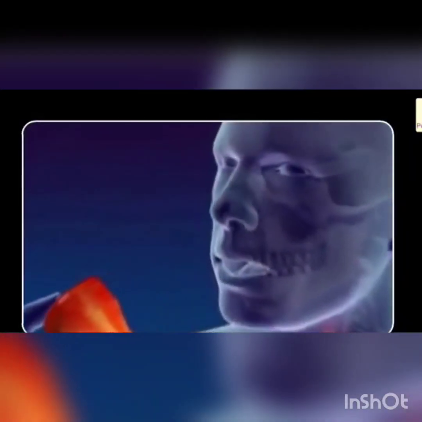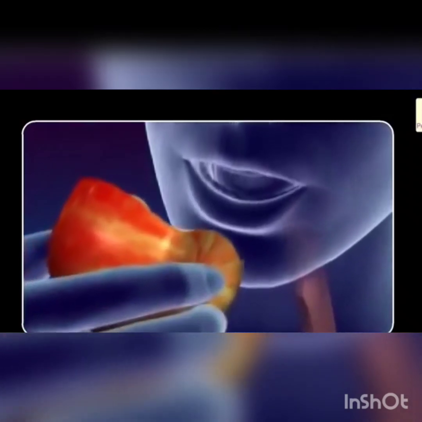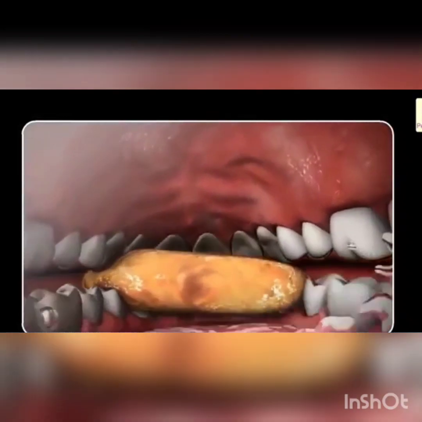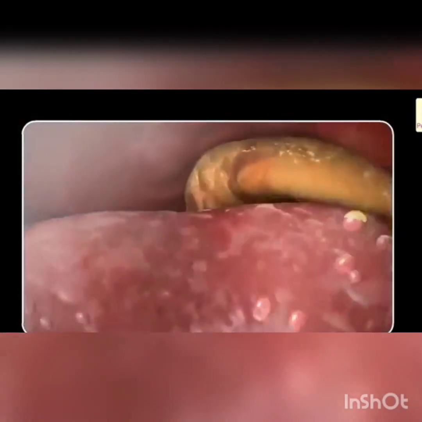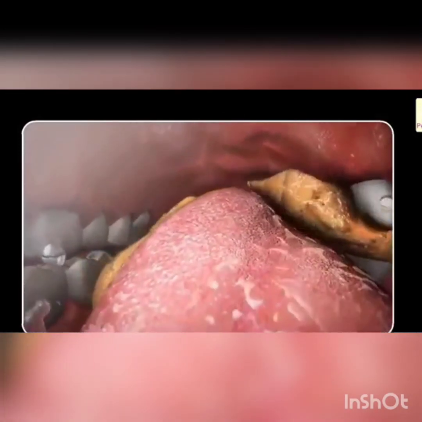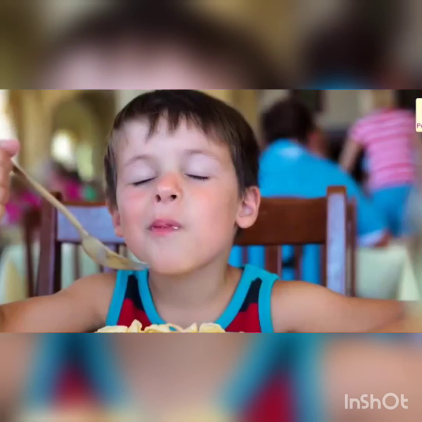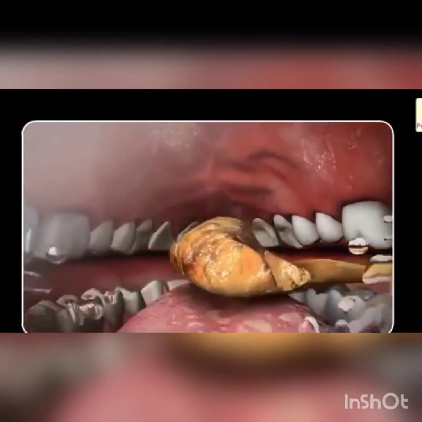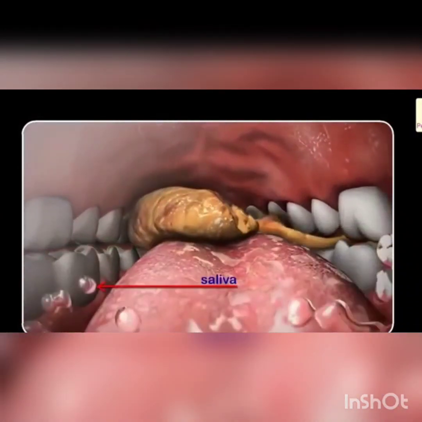The first one is mouth. Dear children, we begin digesting of food as soon as we put it in our mouth. Our teeth are powerful crushers that cut, chew, shred and grind the food. Our lips hold the food in. Our tongue pushes the food inside the mouth as it mixes with the saliva. Teeth give our face its shape and help us to speak clearly.